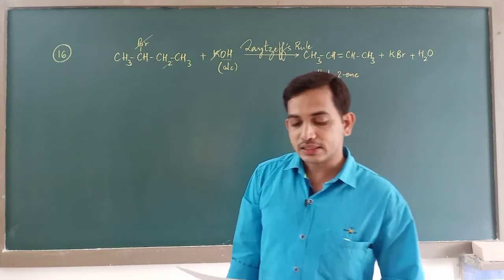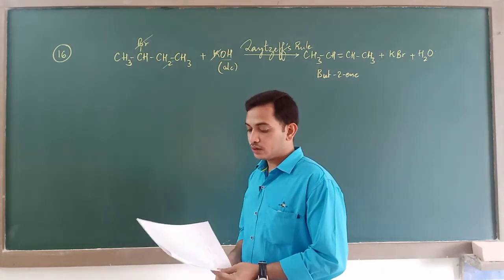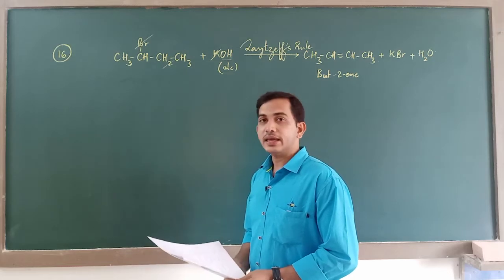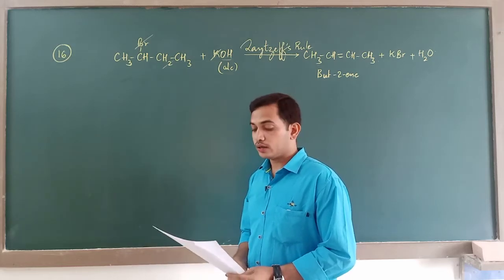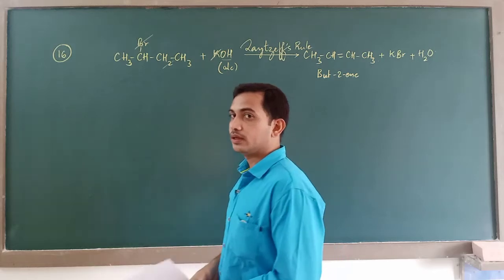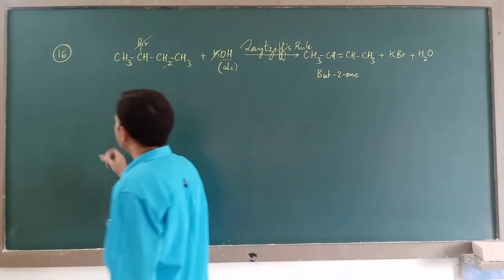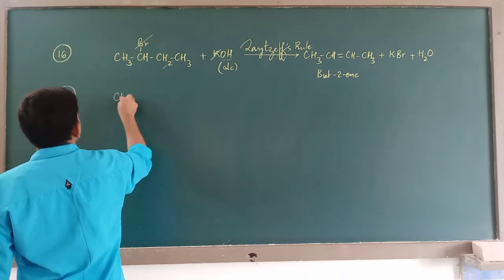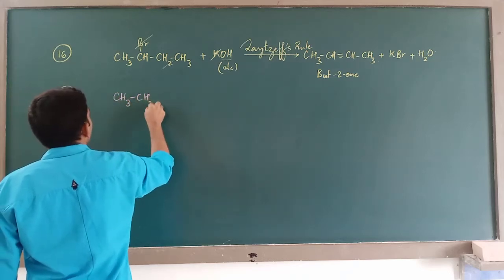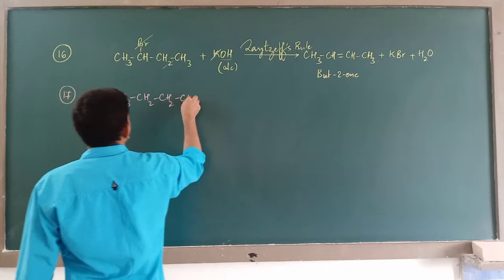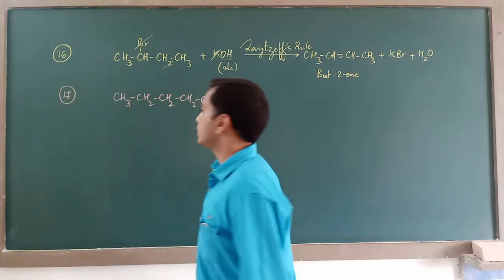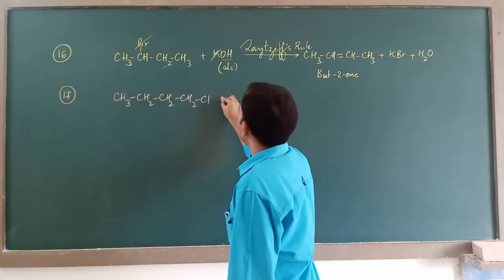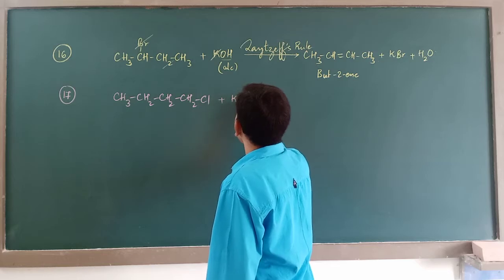Then 17th question. 1-chlorobutane reacts with alcoholic KOH to form. This is again the same question based on Saytzeff's rule. This is 1-chlorobutane. It reacts with alcoholic KOH.